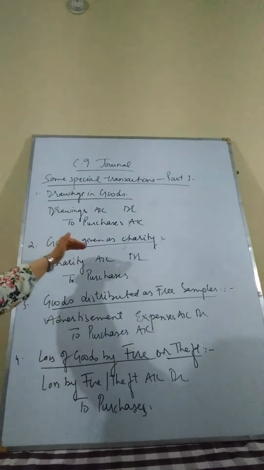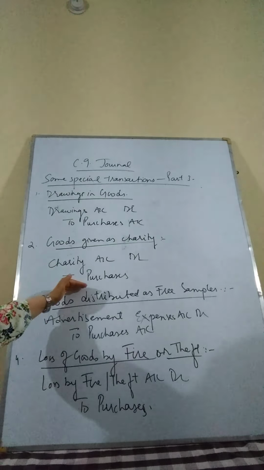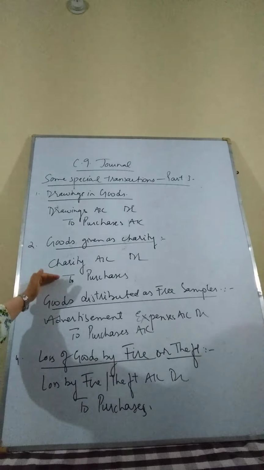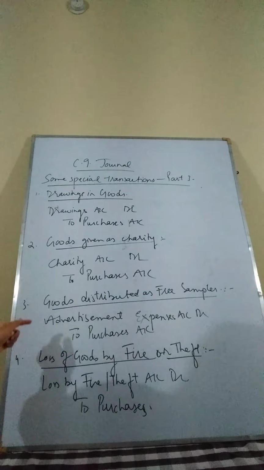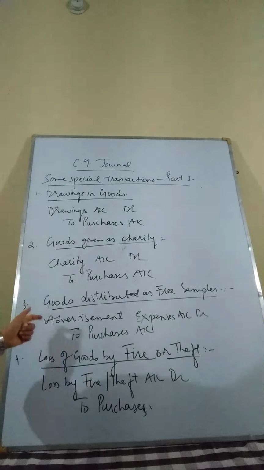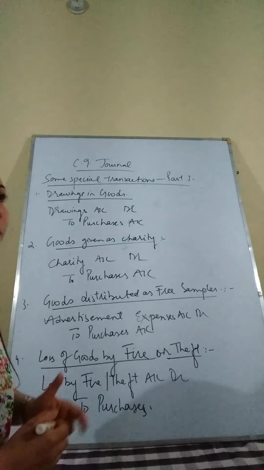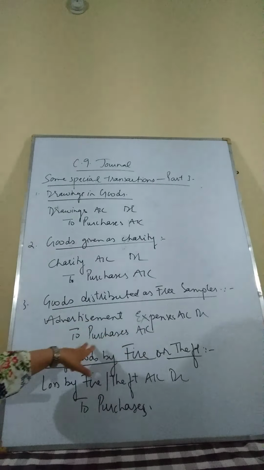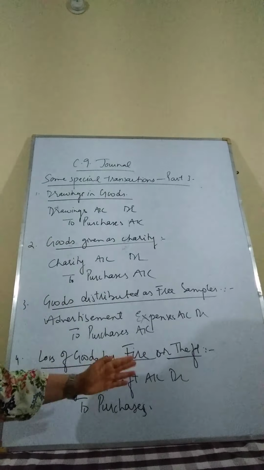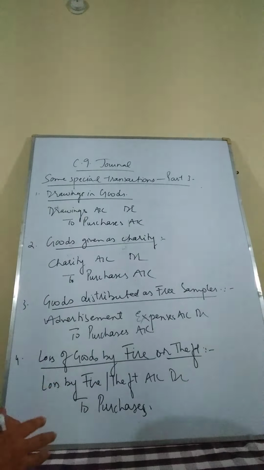Another one is goods given as charity. Here also charity is considered as an expense and the purchases have been reduced, so charity account debited to purchases account. This will be the journal. In case of the third transaction, goods distributed as free samples. Sometimes in order to promote the goods, we distribute them as free samples as an advertisement. So we put up the entry advertisement expenses account debited to purchases. Wherever the goods are going outside without the motive of earning profit, purchase account has to be credited.